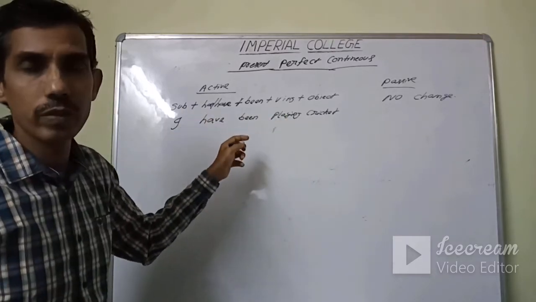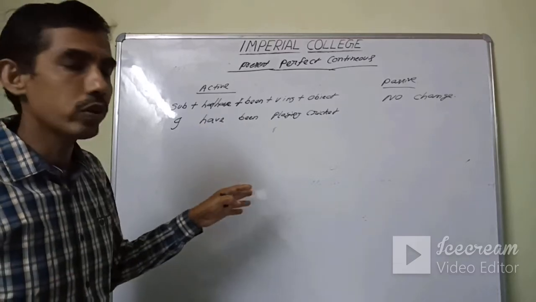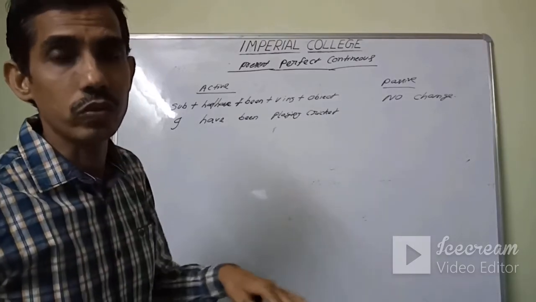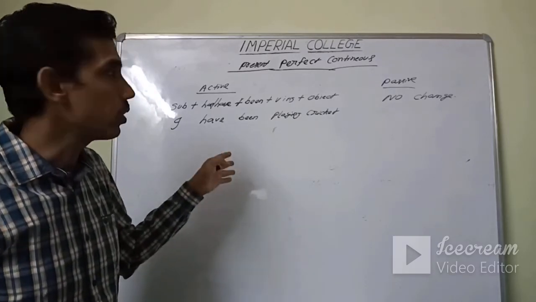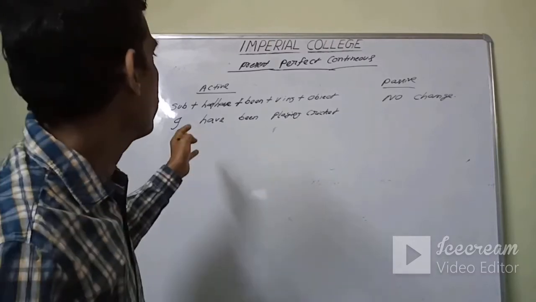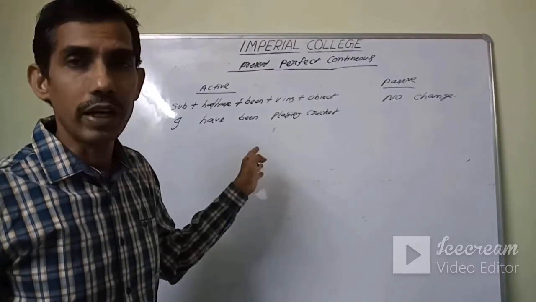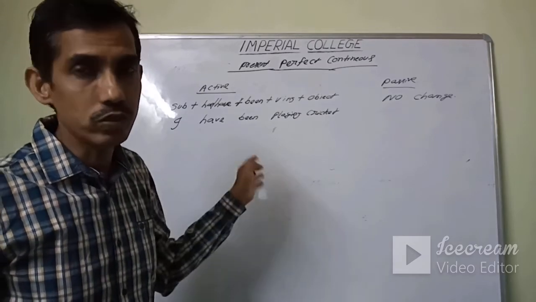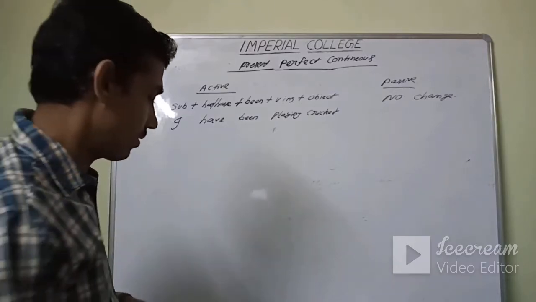Similarly, we don't have a passive voice of past perfect continuous tense. We don't have a passive voice of future perfect continuous tense and future continuous tense. So out of 12 tenses, we don't have passive form of four tenses. That is present perfect continuous, no change. Past perfect continuous, no change. Future perfect continuous, no change, and future continuous also no change. Okay, we don't have the passive form of these four tenses.